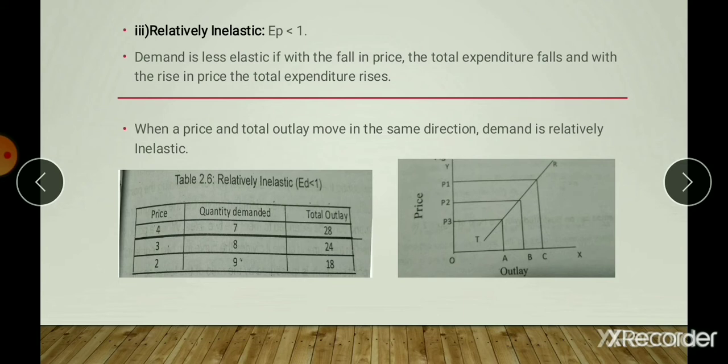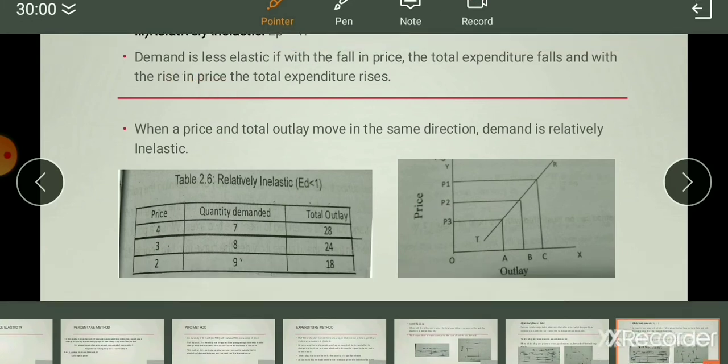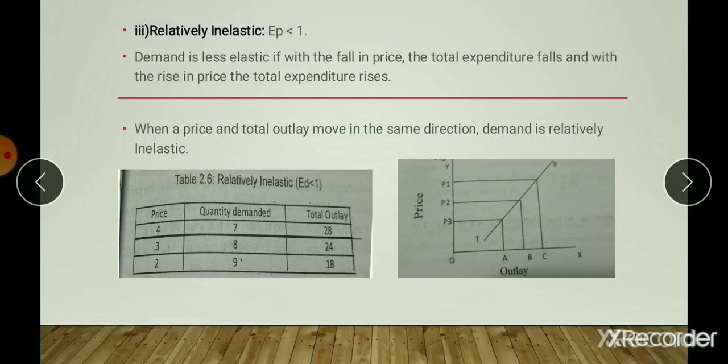When with a rise in price, the total outlay also rises, and with a fall in price, the total outlay also falls, elasticity of demand is less than unity. In this case, when the price rises, the total outlay also increases. When the price decreases, the total outlay also decreases. Demand is less elastic if the fall in price leads to a fall in total expenditure, and with a rise in price, total expenditure also rises. When price and total outlay move in the same direction, demand is relatively inelastic.